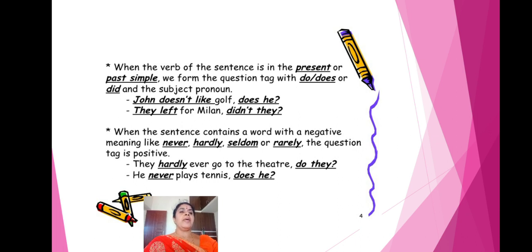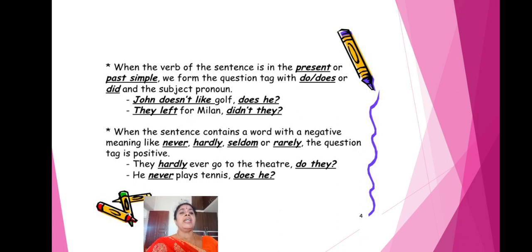By seeing the verb only we can say whether it is in present form, past form or future form, isn't it? Kate is a noun, so we have changed it into a pronoun, she or he.